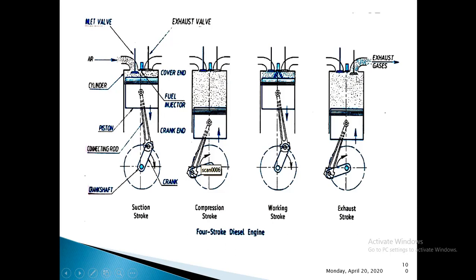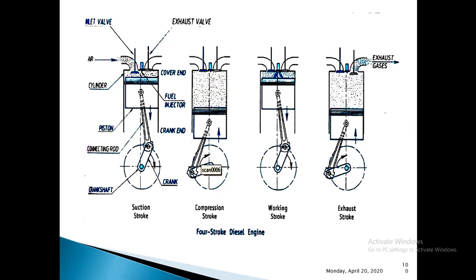As soon as the exhaust stroke ends, that completes one cycle, and it leads to the beginning of the suction stroke of the next cycle. So this is the working principle of the 4-stroke diesel engine, which is also called the 4-stroke compression ignition engine. You all know why we call these diesel engines compression ignition engines. In this case, the diesel fuel injected into the combustion chamber is ignited by the heat of the compressed air. So that's why we call them compression ignition engines. Yes, this completes the working principle of the 4-stroke diesel engine.